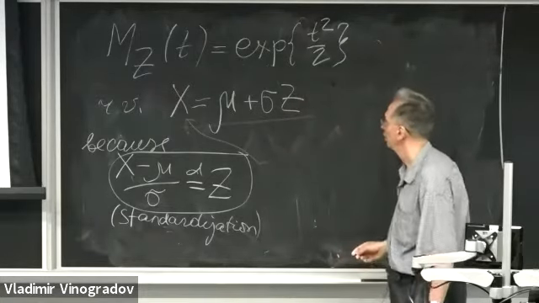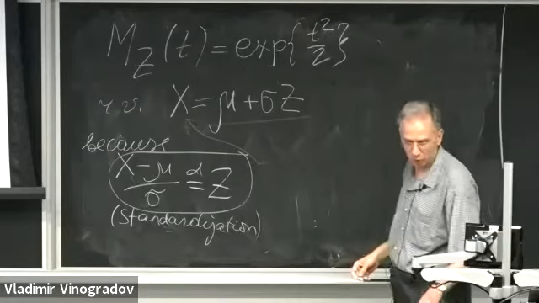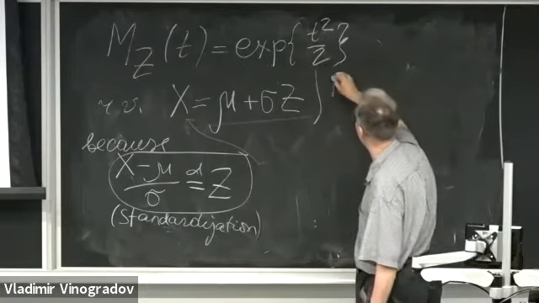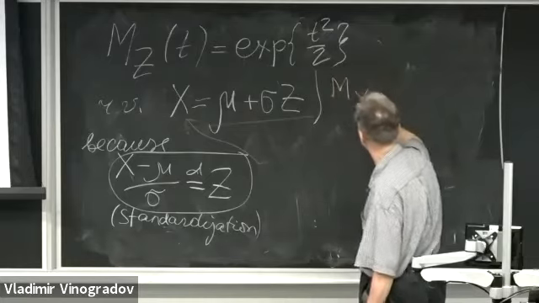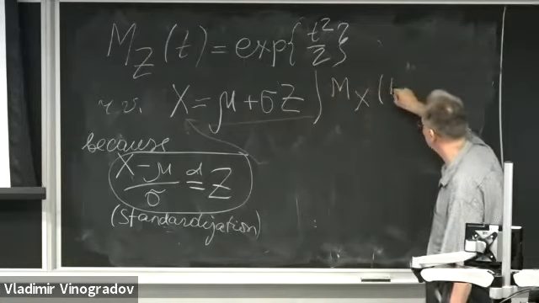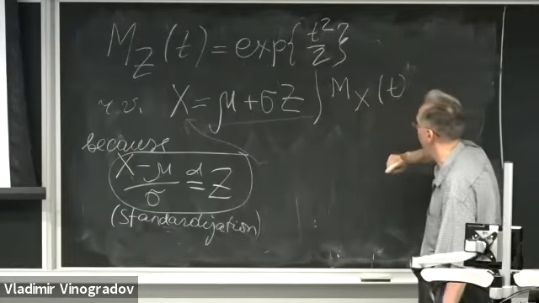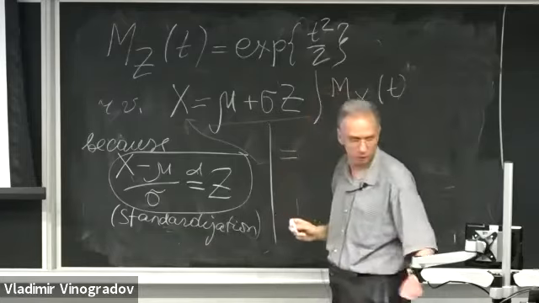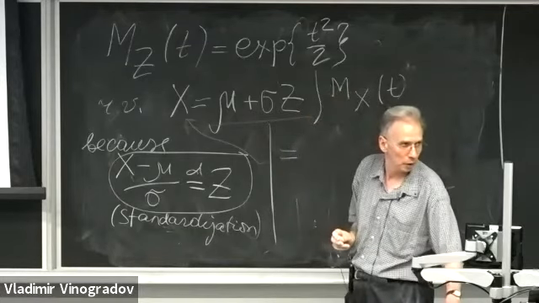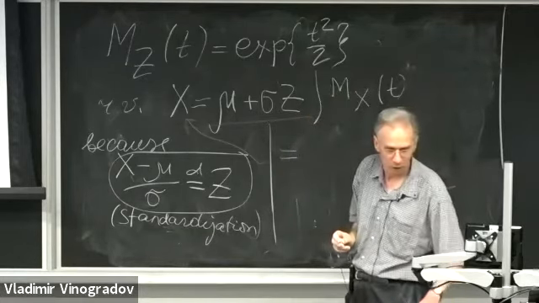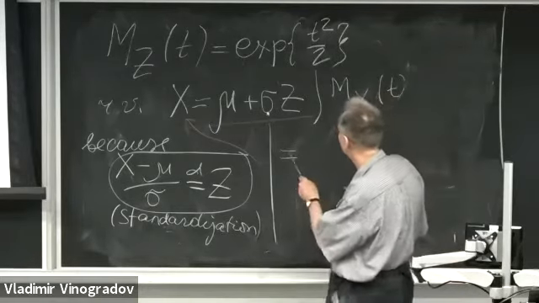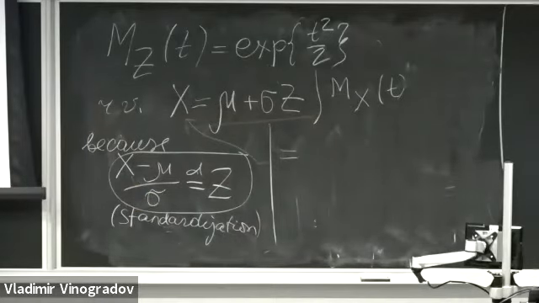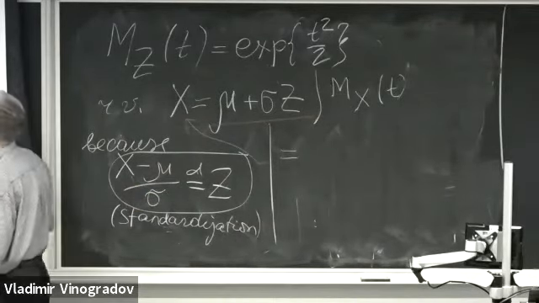And what we can conclude is that M sub X of t, the moment generating function of such a transformed variable, is going to be this constant mu, which is constant a on slide 19.